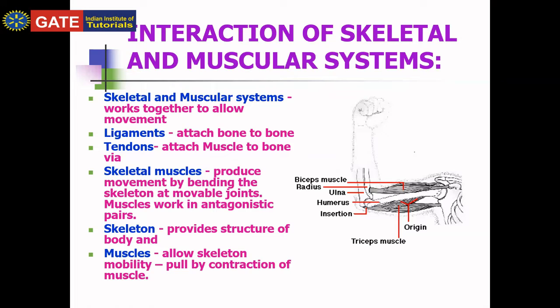I already explained that tendons attach muscles to bone. There are different kinds of muscles. Skeletal muscles mainly help in locomotion. They are present at movable joints. Muscles always work in antagonist pairs.